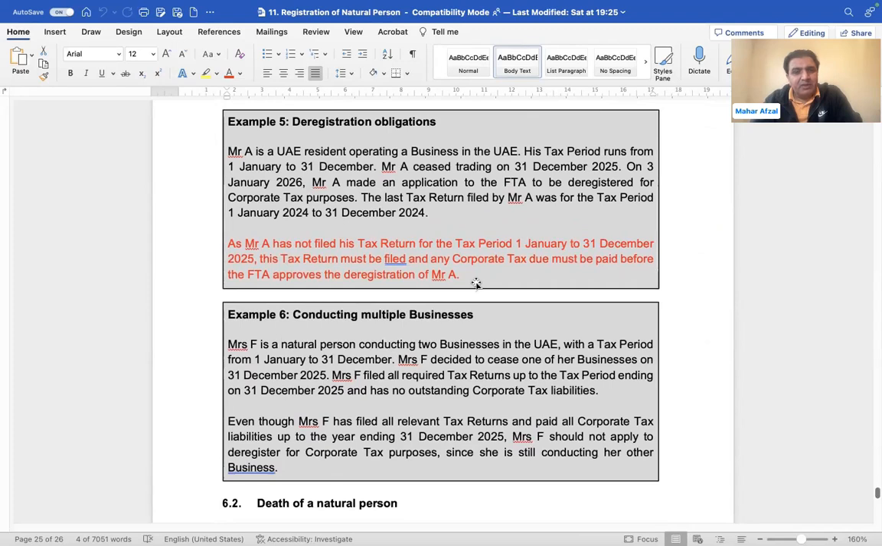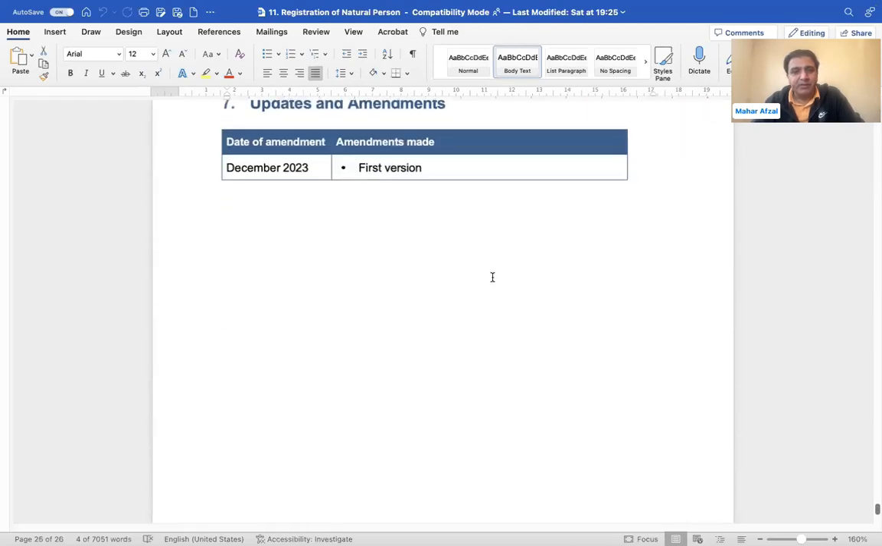Mr. A is a UAE resident operating a business in the UAE, and his tax period runs from the 1st of January till 31st December. He ceased trading on 31st December 2025. On 3rd January 2026, Mr. A made an application to deregister for corporate tax purposes. The last return has not been filed. Basically, before deregistration, you need to finalize the final return and settle the related payment and penalty as well. Then you will be deregistered. Otherwise, you will not be deregistered.